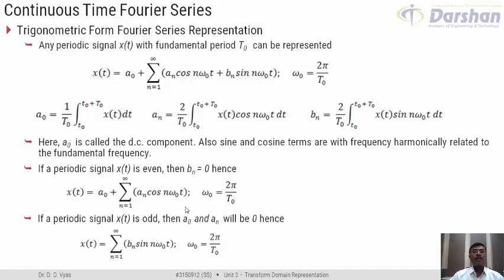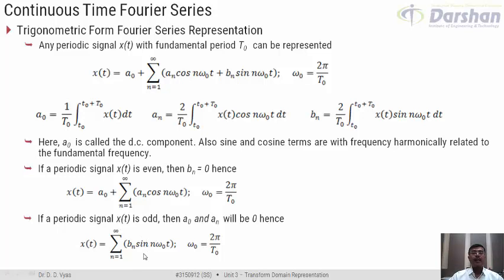Similarly, if the periodic signal x of t is odd, then in case of an, odd and even would multiply to become odd, and hence their integration would result in 0. So if a periodic signal x of t is an odd signal, then in the representation of x of t we would only have sinusoidal terms.